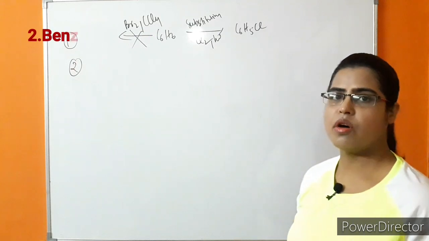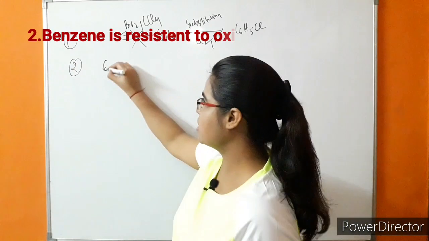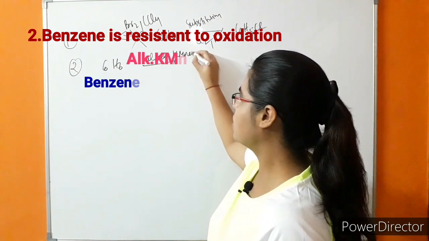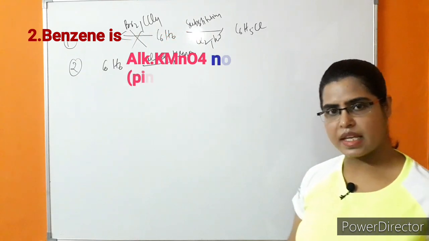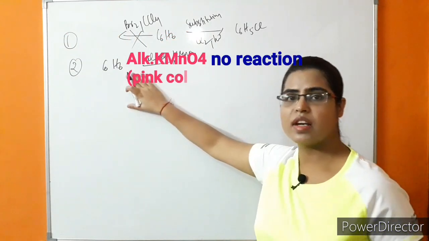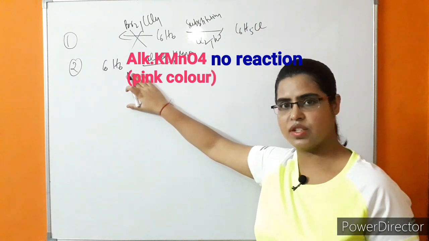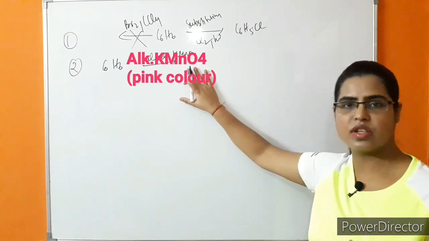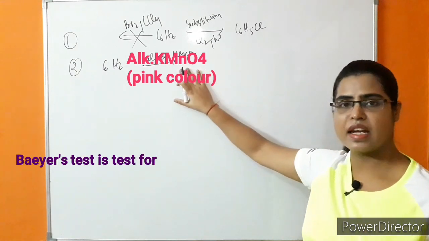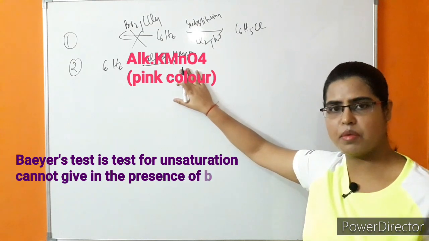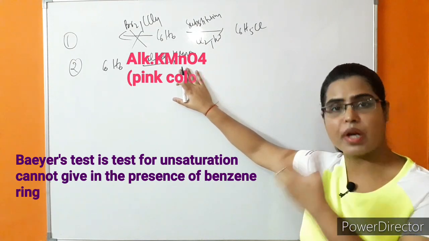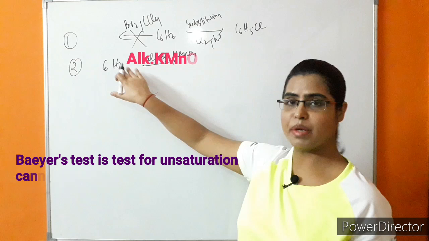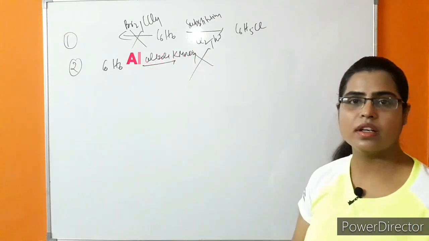Second, in the presence of alkaline KMnO4, C6H6 undergoes no reaction. It means the benzene ring will not give the test with Bayer's reagent. We know that alkaline KMnO4 has a pink color. In the presence of unsaturated hydrocarbons, the pink color of alkaline KMnO4 is decolorized to give a brown precipitate when normal alkenes are present. Whereas in the case of the benzene ring, this reaction does not take place.